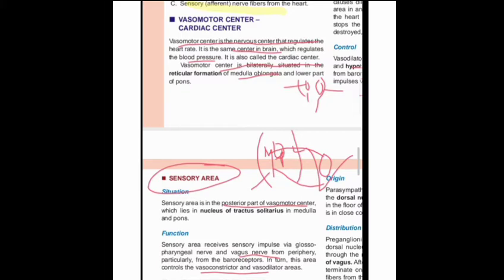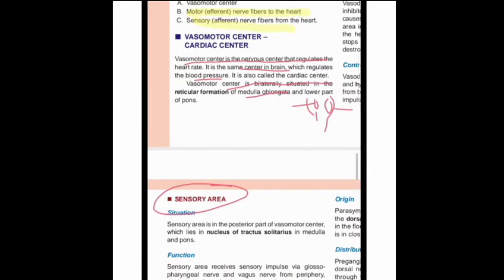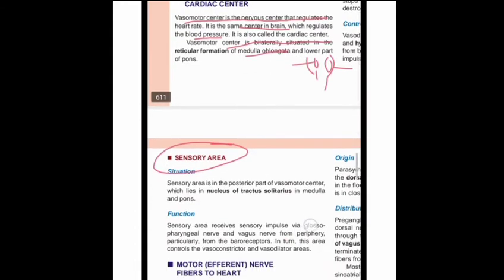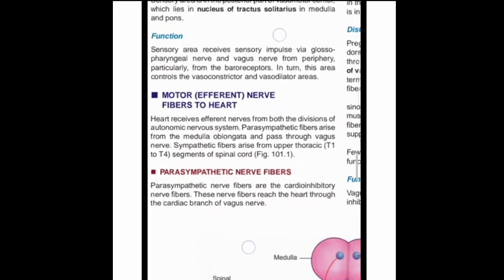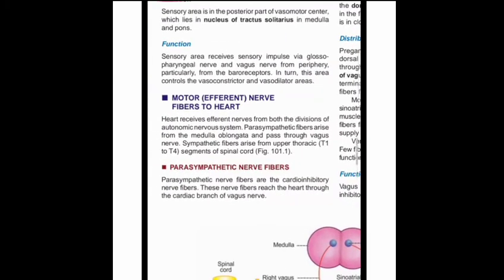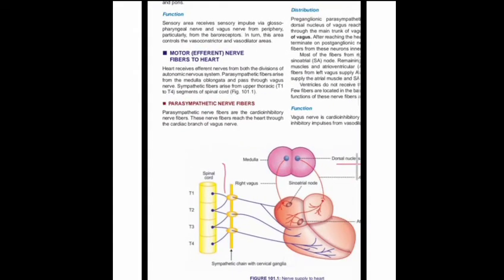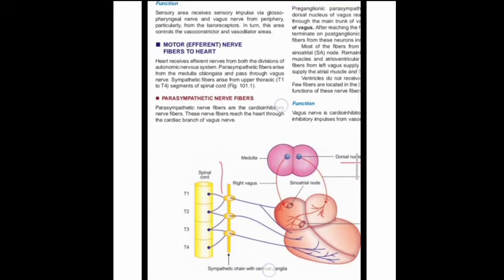The center connects to the motor nerve fibers of the heart. How are the motor nerve fibers responsible for the regulation of the heart? We discuss all those things using the diagram given in the figure.